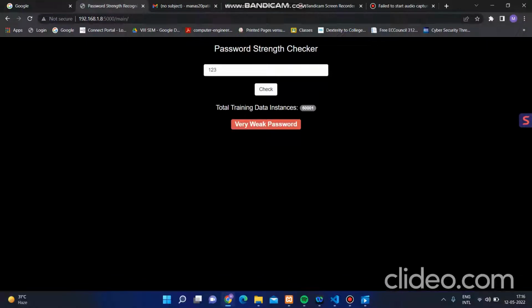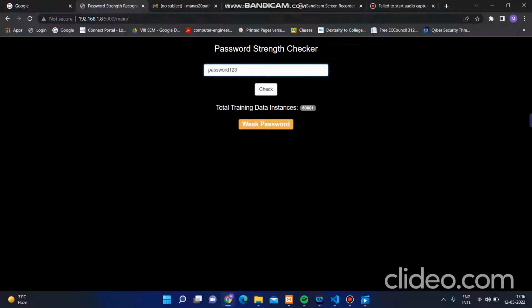What if we add password to it? Password123. Let's check the strength. It's weak. It's not very weak, it's weak. But still, we can't use this password for registration or any other functionality.